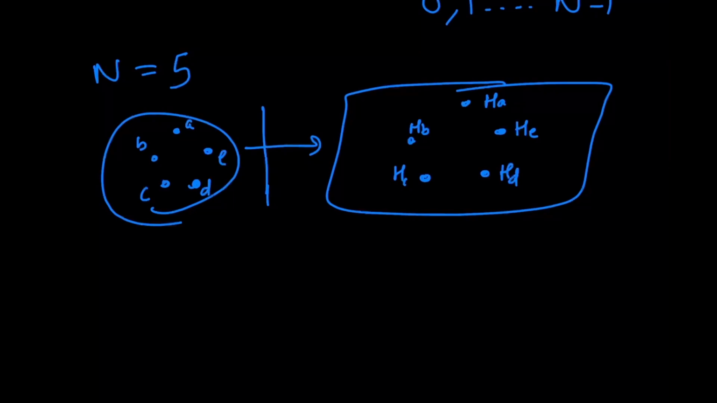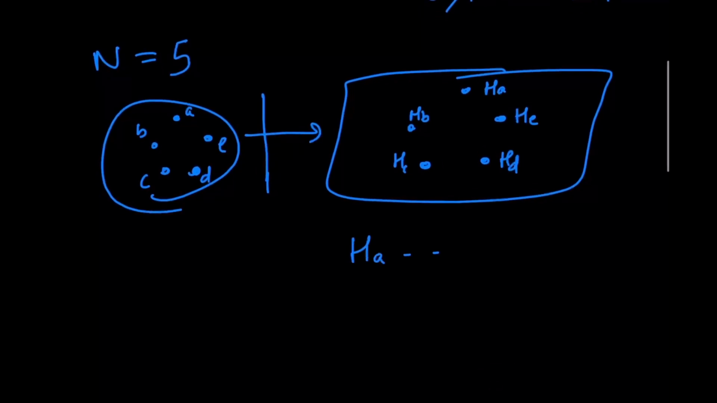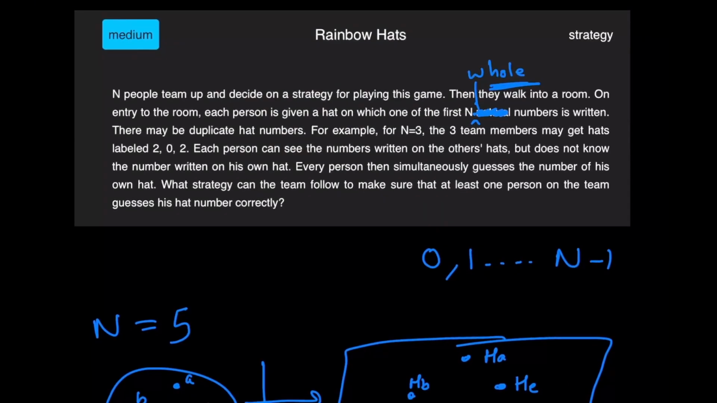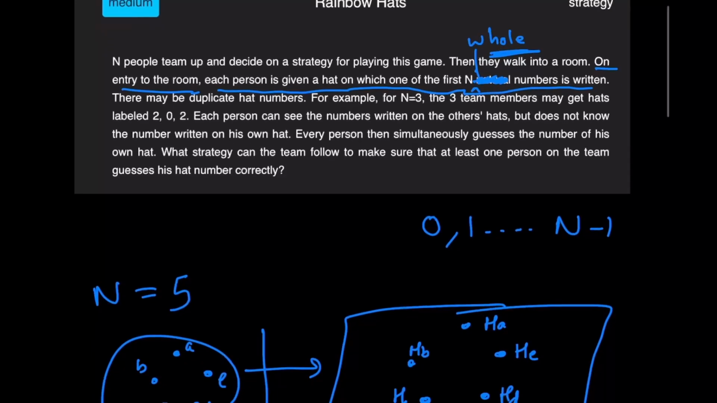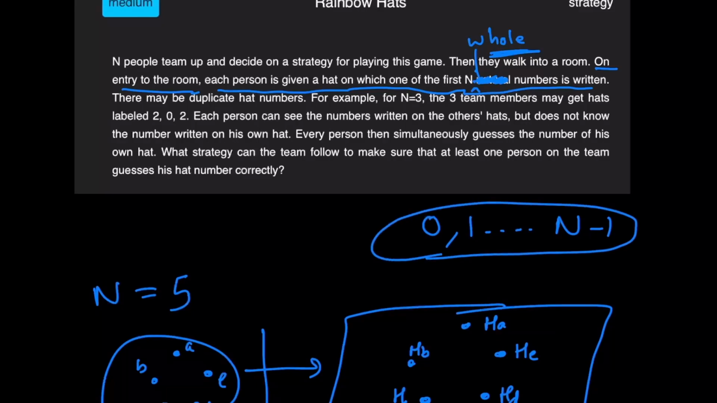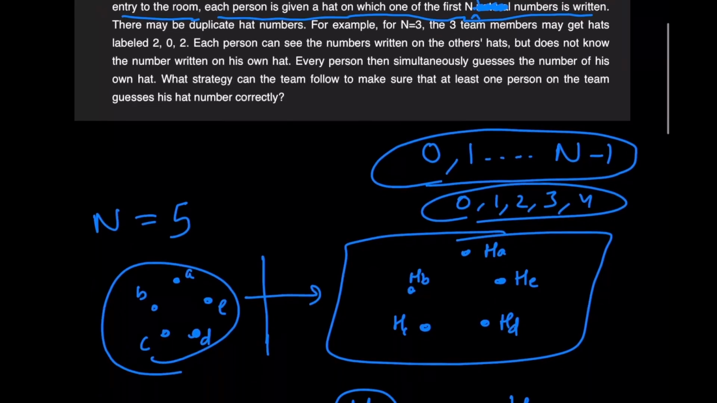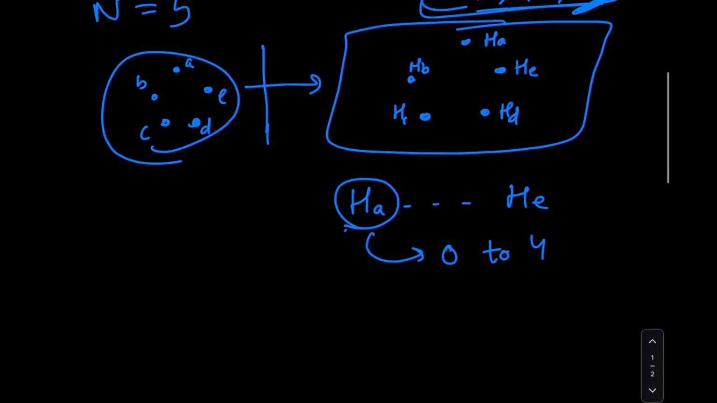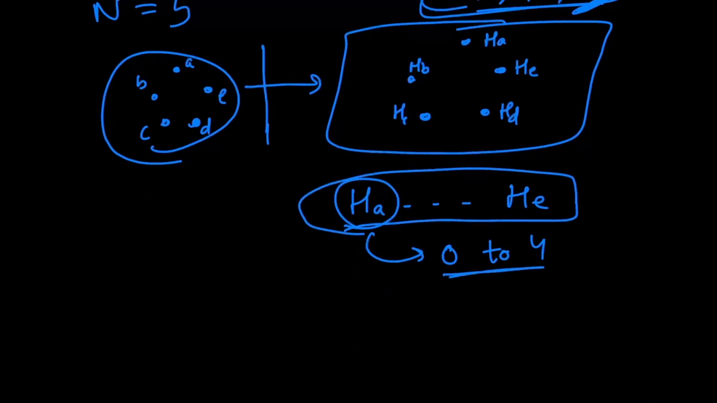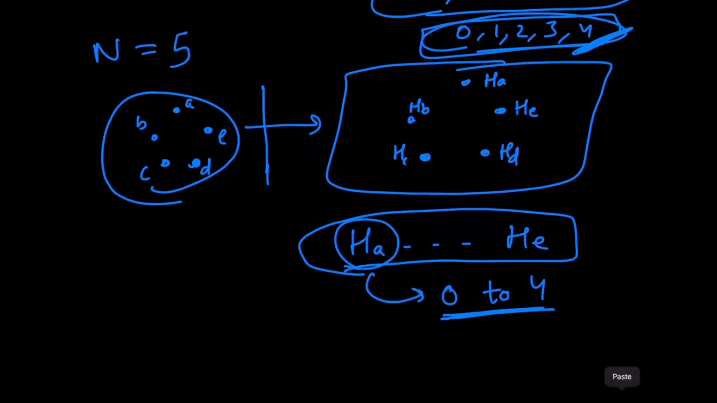And it is given in the problem that each of these values from HA all the way to HE belongs to 0 to 4, since it's mentioned in the problem that on entering the room, each person is given a hat on which one of the first n whole numbers is written. If n is 5, then from 0 to n minus 1 would mean 0, 1, 2, 3, and 4. So each hat is going to have a number in this range. So we now know that for HA to HE, each is a value from 0 to 4, and each person is assigned a hat.